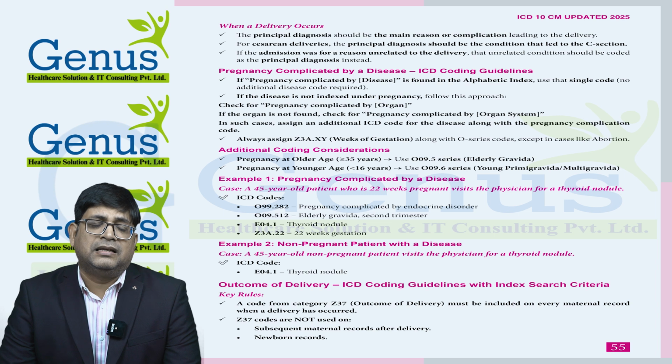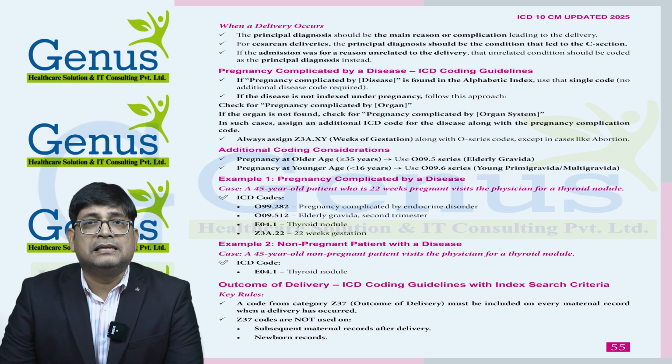If we compare this example with a patient who is not pregnant, in that case, if the patient is 45 years old and has a thyroid nodule, we only need to provide one ICD code, E04.1, which is enough to claim the bill.